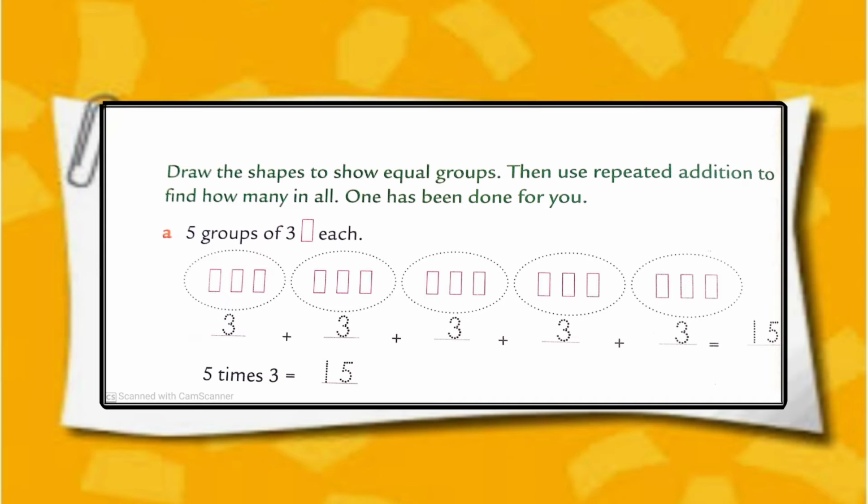So first we have to draw 5 groups. Then we have to draw 3 rectangles in each group. So by making repeated addition of number 3, 3 plus 3 plus 3 plus 3 plus 3, we get 15. We can say that 5 times 3 is equal to 15.